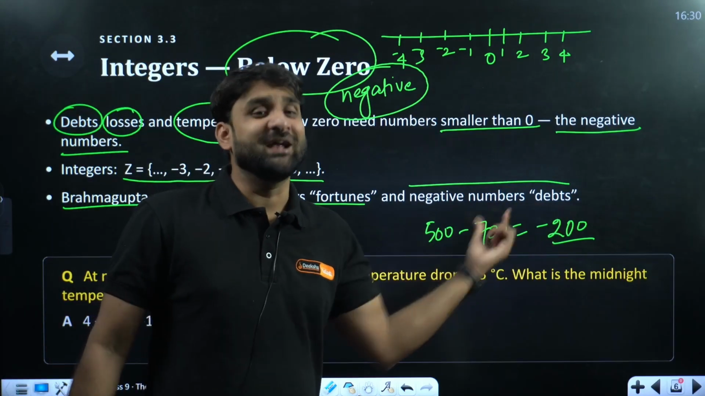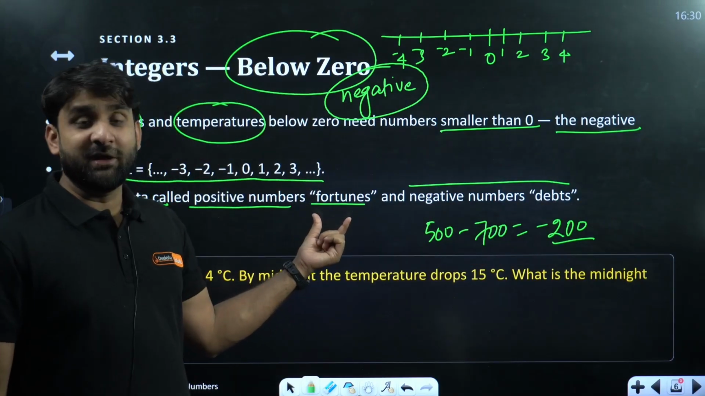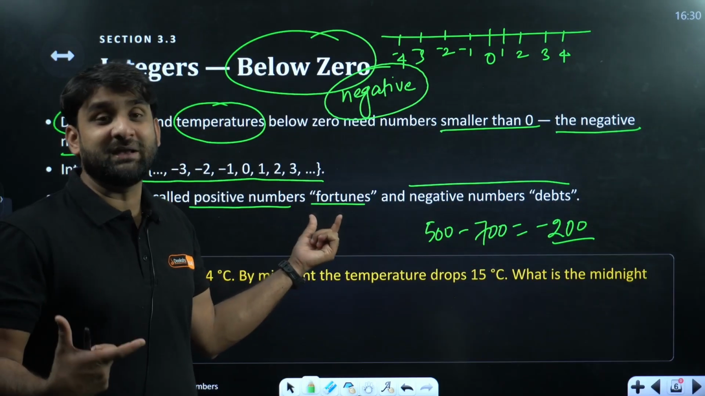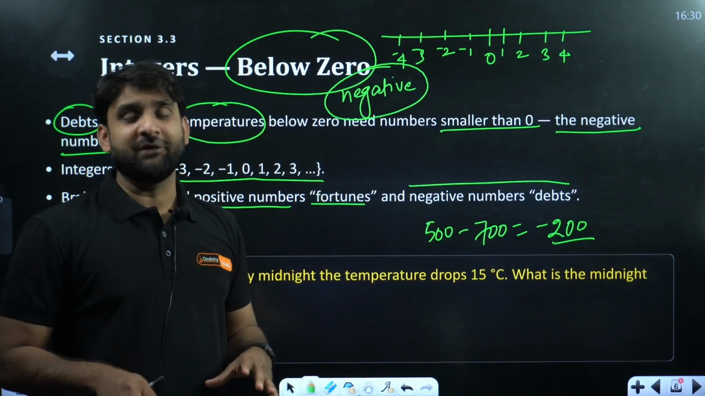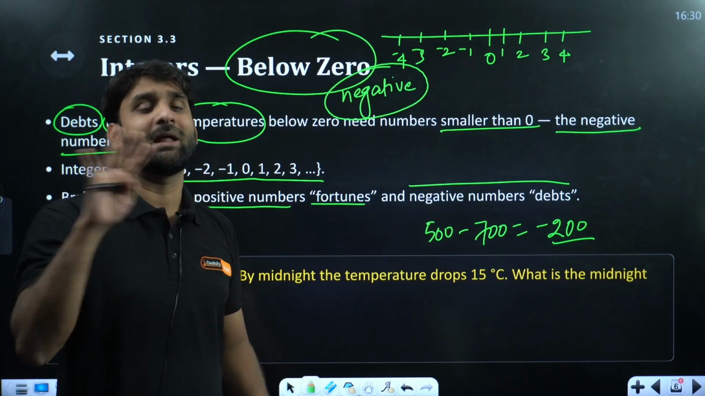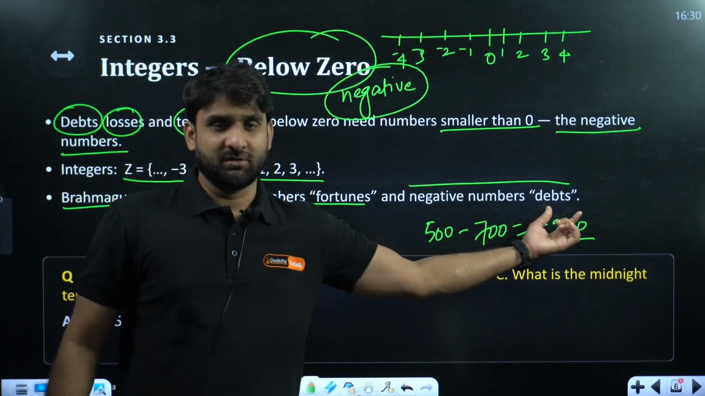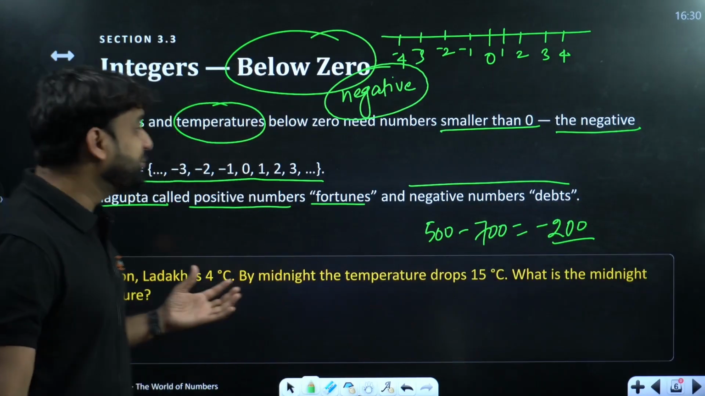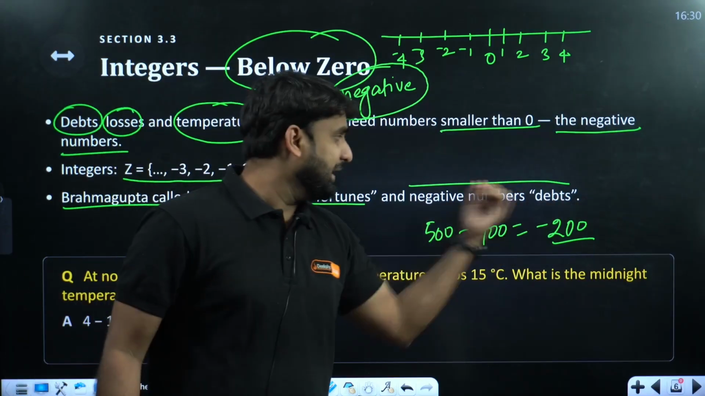So debt is negative. No one loves debt. Everyone expects some fortunate incident, fortune coming in your life. We all are dreaming to feel fortunate. And debt means what? This is negative. So Brahmagupta selected 2 words: fortune for positive values and debt for negative values.